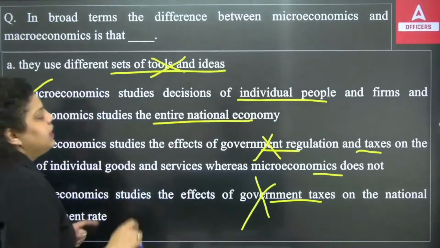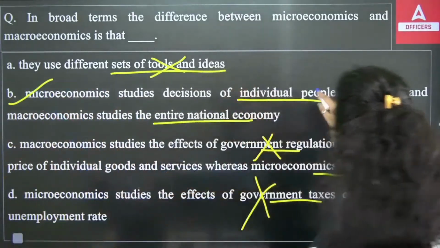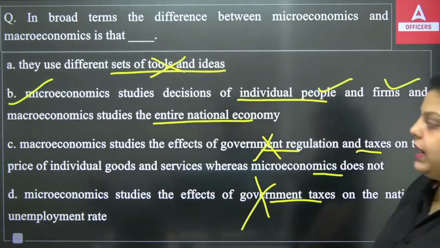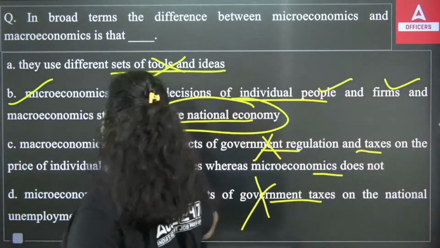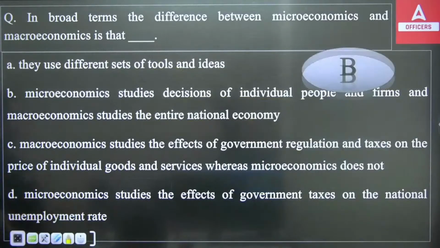Right answer is B. Microeconomics studies the economy at an individual level, individual people, individual firms, whereas macroeconomics studies the entire national economy. It means very obvious, very simple. Right answer is B option.